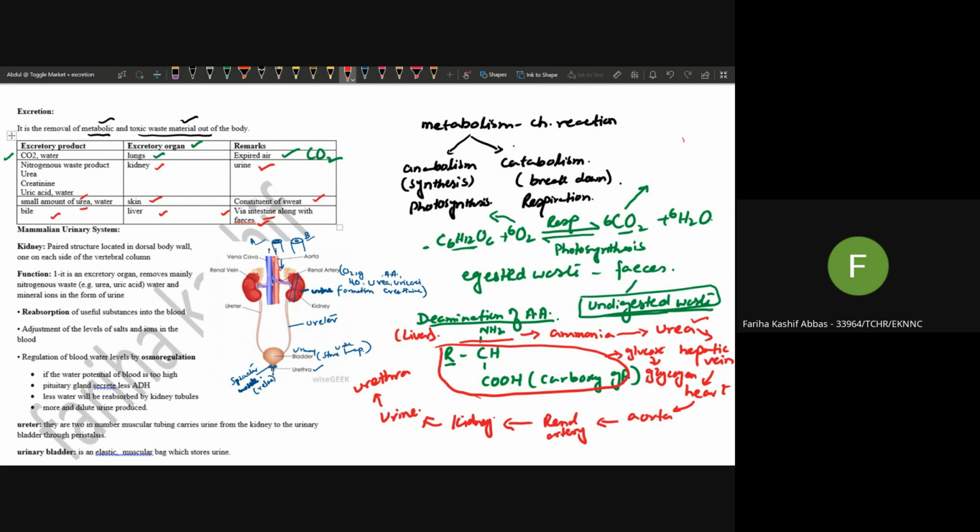What is the meaning of metabolic waste? Metabolic waste means all those substances which are released by the breakdown or by the synthesis. So carbon dioxide is released by the breakdown of glucose, therefore it is a metabolic waste. Clear? So that's all about excretion.